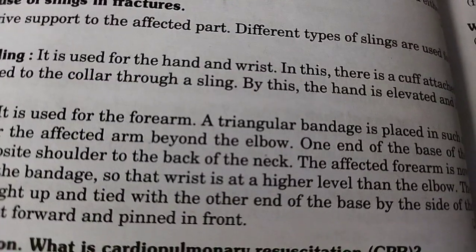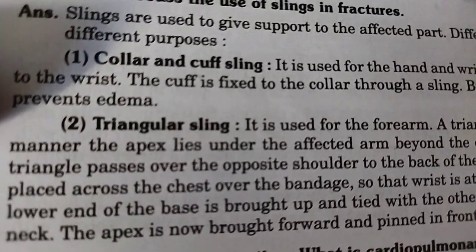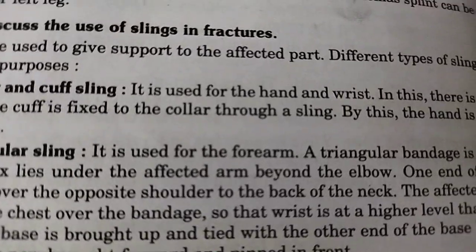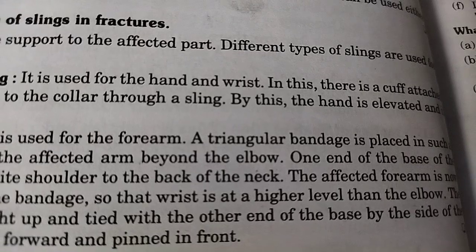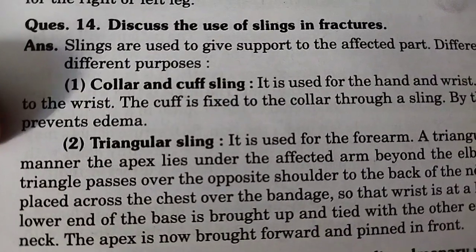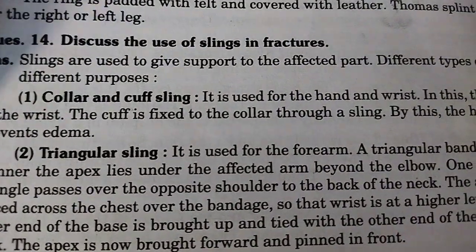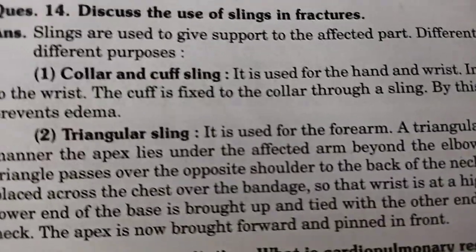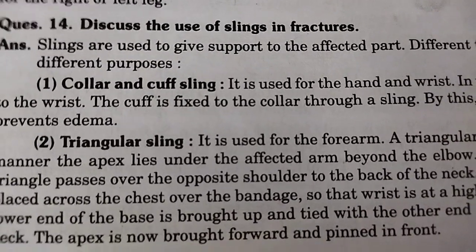The affected forearm is now placed across the chest over the bandage so that the wrist is at a higher level than the elbow. The lower end of the base is brought up and tied with the other end of the base by the side of the neck. The apex is now brought forward and pinned in front.